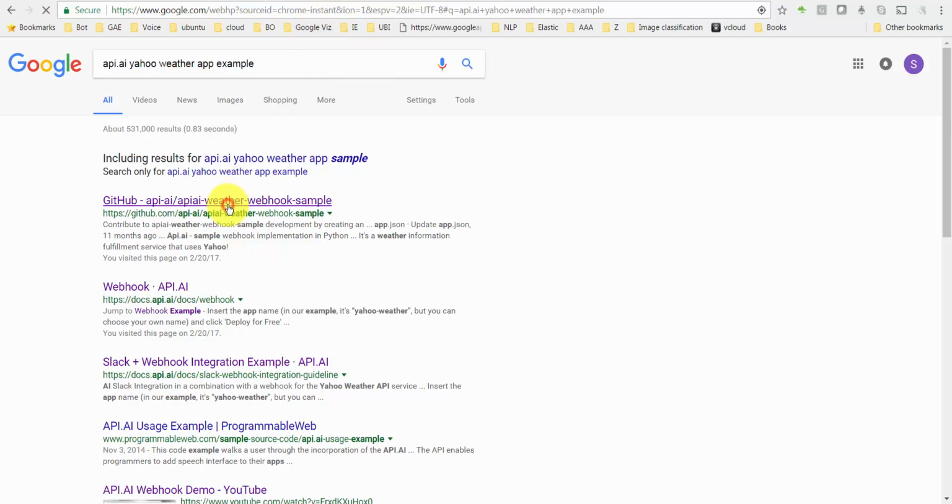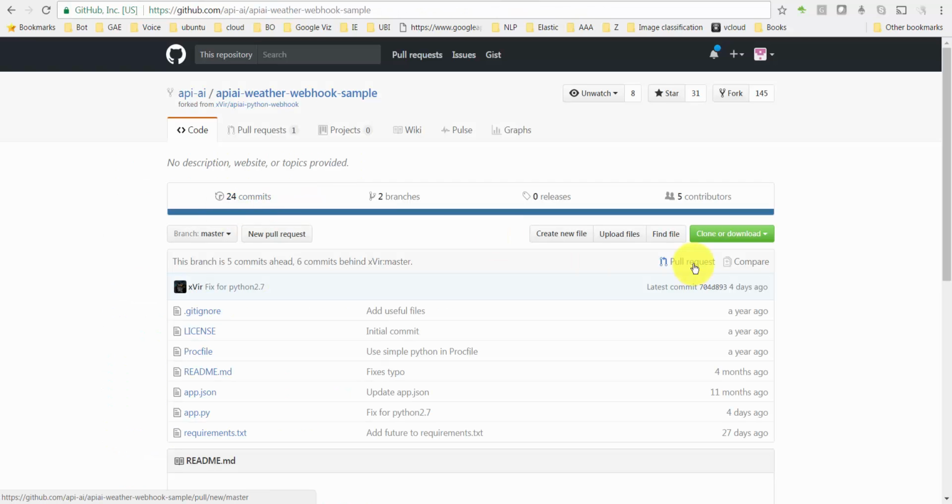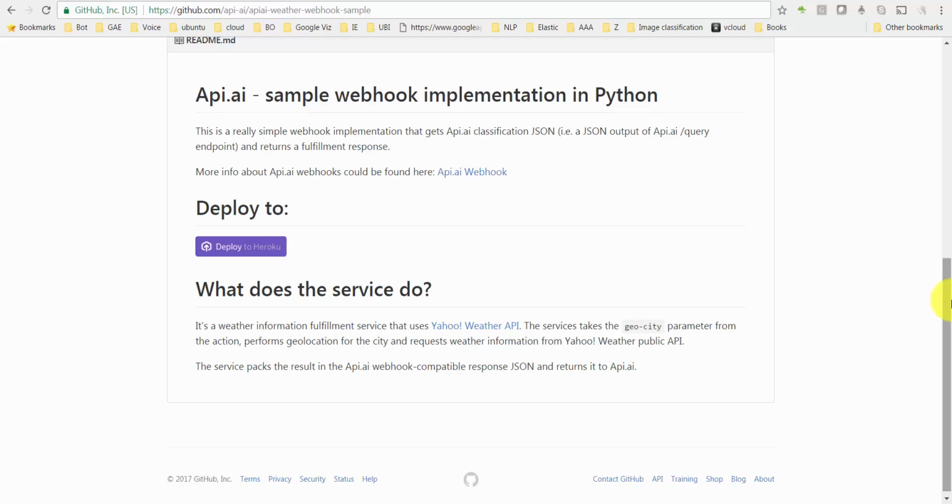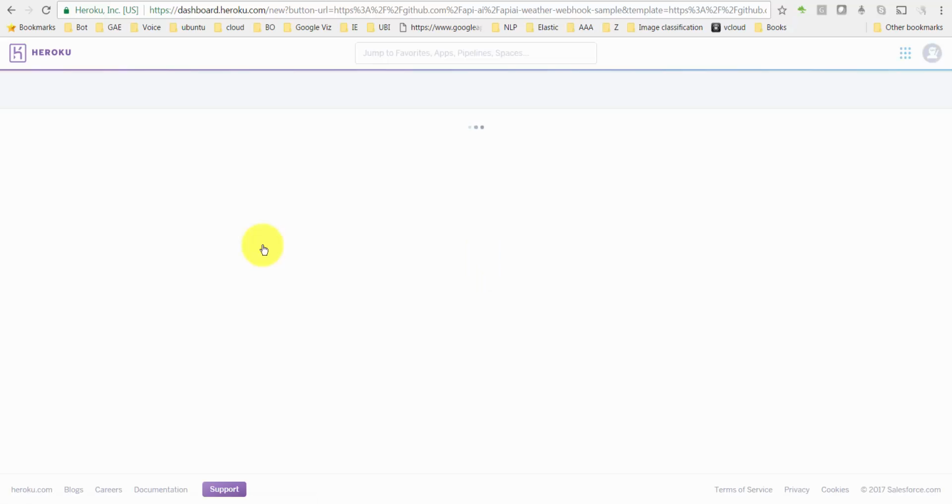It's on GitHub. You go there and you need to deploy this to Heroku. What's Heroku? Heroku is basically a cloud-based provider, just like Google Cloud or Microsoft Azure. I believe they're not as big as them, but still they are very popular among developers. All you need to do is say deploy on Heroku. Of course, you would need to create a Heroku account. Again, that's free.